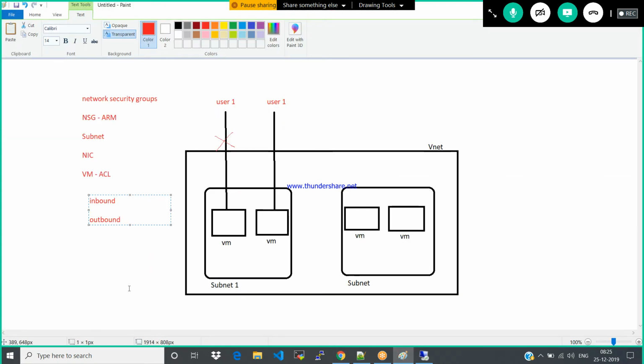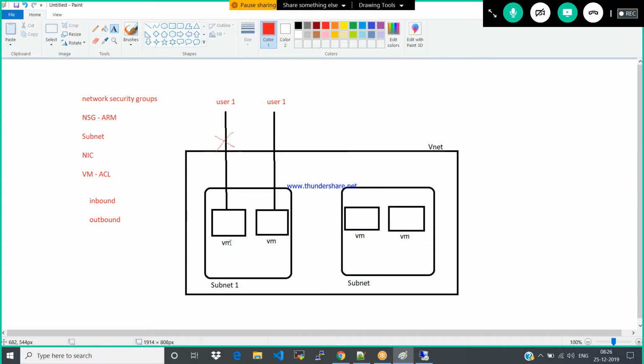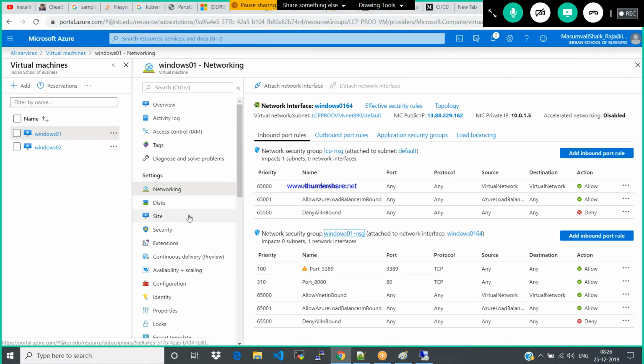Now in this case, one user should be given access to a particular machine, right? So go back here. Now what I have done is I have added my network security group to the entire subnet. What will happen? You mean to say how many machines are there under the particular subnet? Let's assume that you have 10 machines under the particular subnet. The rules which you have created for allow or deny will be applicable for all the 10 machines.